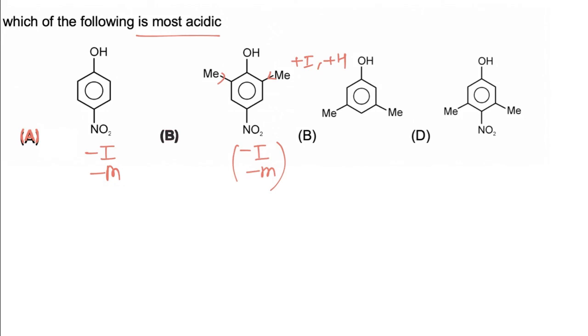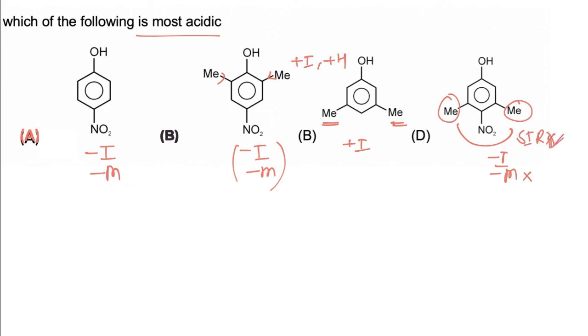In third case, two Me groups are present. Me groups are electron donating groups, and electron donating plus I effect will decrease acidic strength. Now in option D, NO2 is present. NO2 will have very strong minus I effect, but in this case minus M effect is not applicable because due to SIR NO2 will change its place.